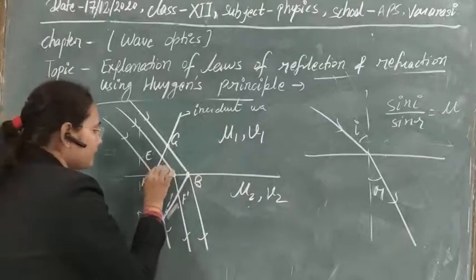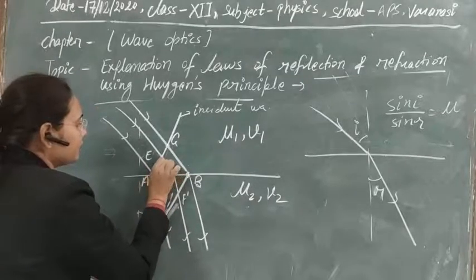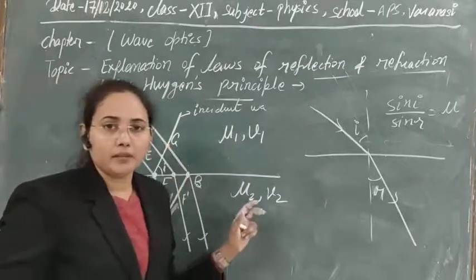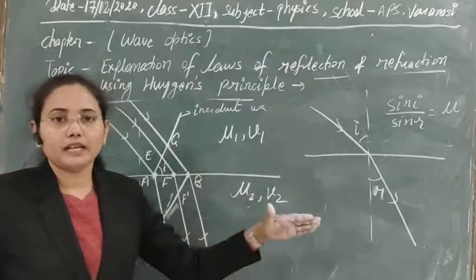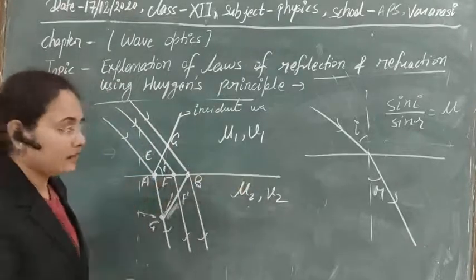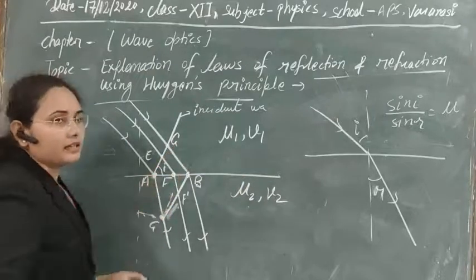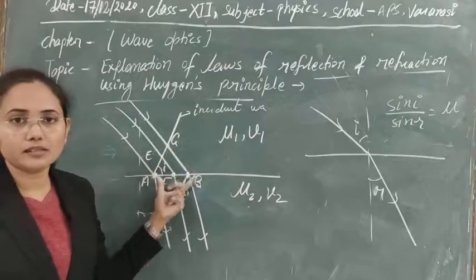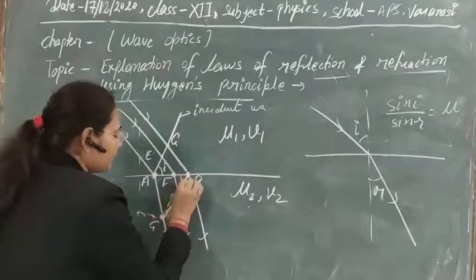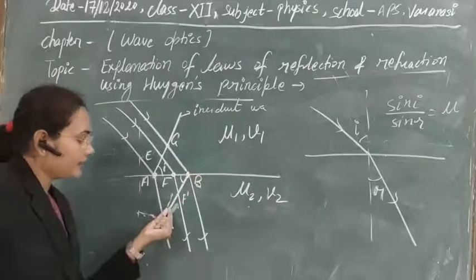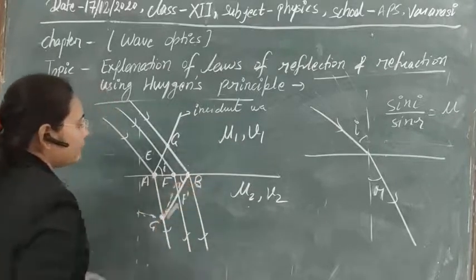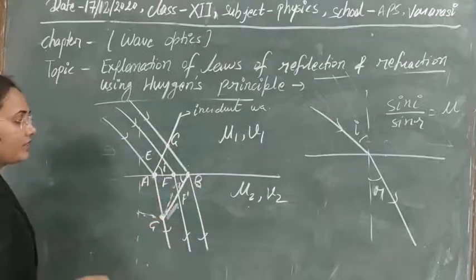Also, if light is incident here and this is the incident wavefront, then the angle that the incident wavefront makes with the plane of this interface is equal to the incident angle. And this is the angle that the refracted wavefront makes with the plane of this face. So two things that we have got here.